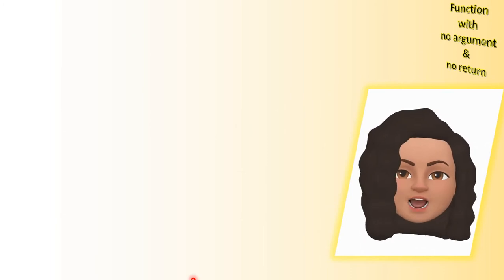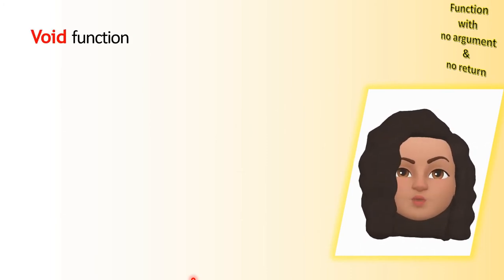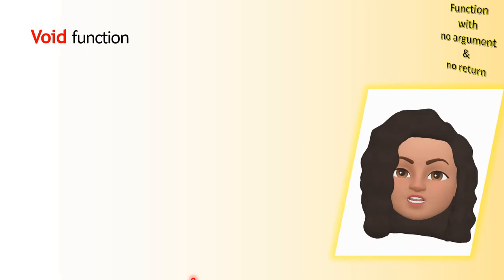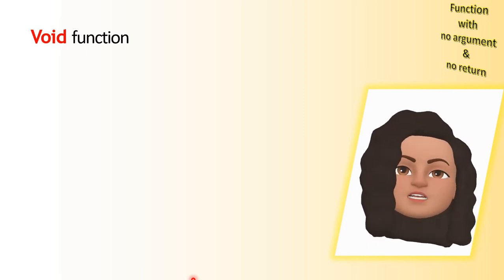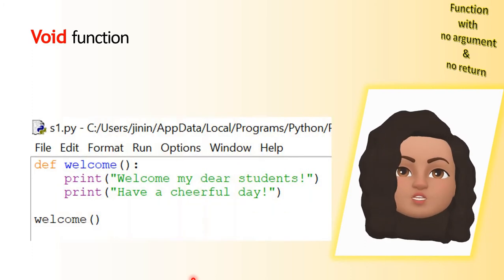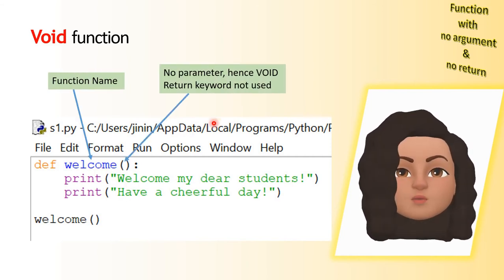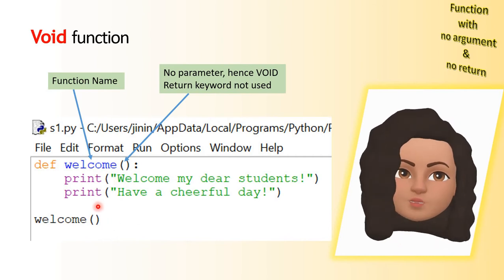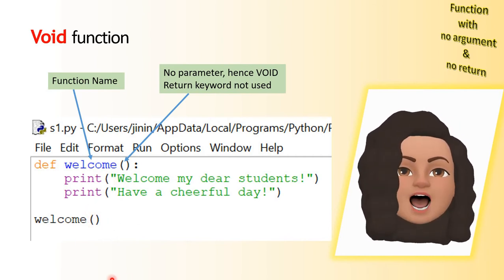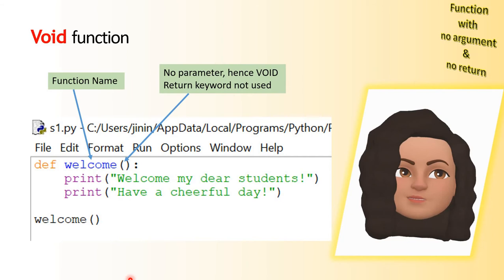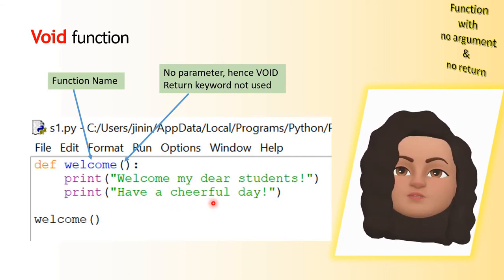Here is an example for a void function. So what is a void function? A function without a return statement is known as a void function. So here I have created a function called welcome, and in this welcome there are no parameters inside. And there is no return statement also. So def welcome, and there are two statements inside, print welcome my dear students, print have a cheerful day, and I'm calling the function.